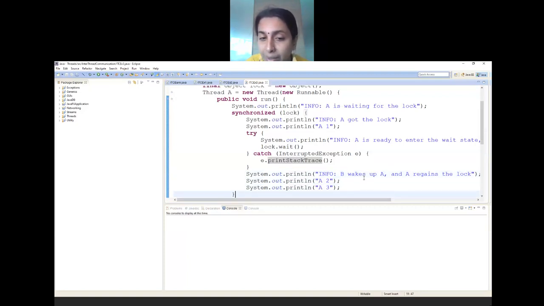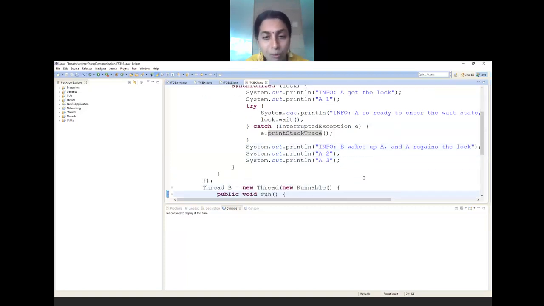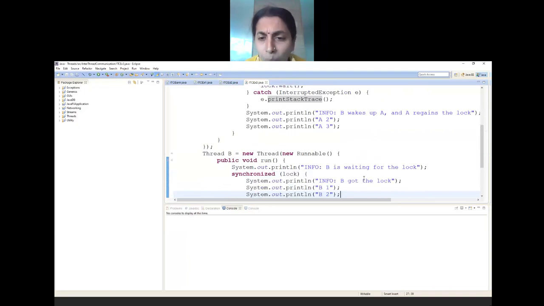Let us go for thread B. What is there in thread B? Initially I have printed B is waiting for the lock. The reason: though I have started A as well as B, who has taken over initially? A. A prints 1, then there is a call for wait. Once wait is called, B takes over.